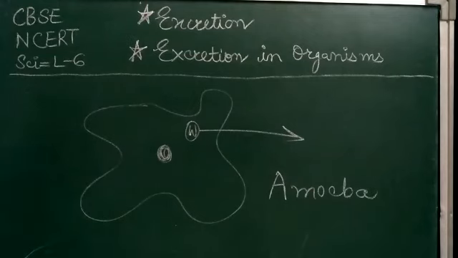And multicellular organisms, you know what multicellular organisms are? The organisms which have many cells, a lot of cells in their body, and they have specialized organs for the purpose of excretion. Examples of multicellular organisms are we human beings, cat, dog. All these are multicellular organisms, and we all have some specific organs for the purpose of excretion.